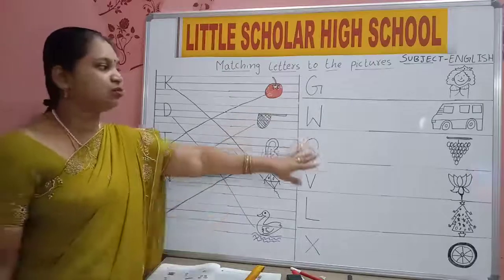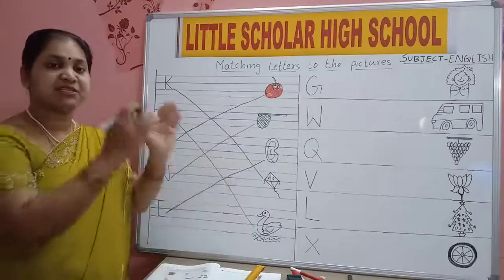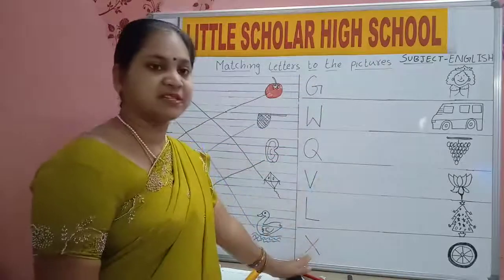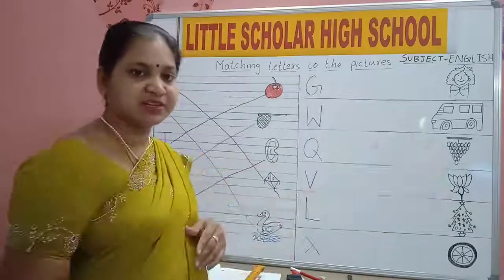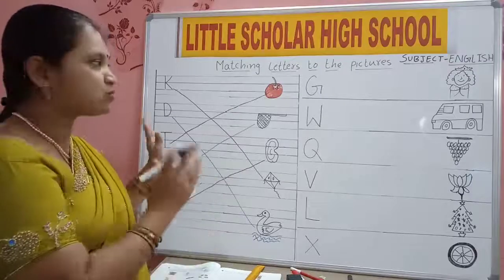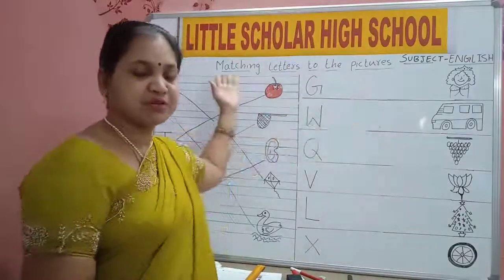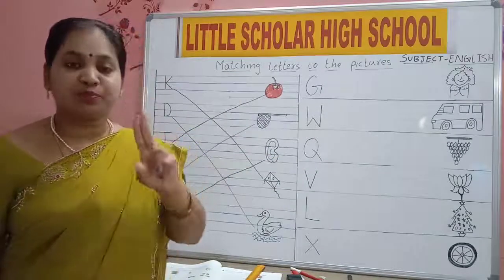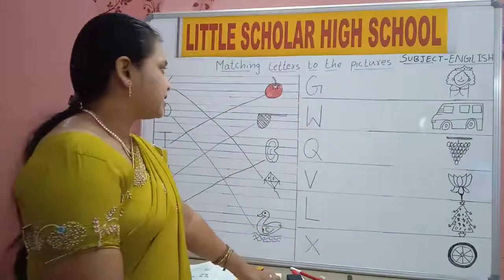Okay, don't do both in one paper. These 5 letters and 5 pictures go in one paper, and in the second paper these 6 letters and 6 pictures. Is it clear, children? Two papers. This is one paper and this is the second paper. So how many papers of homework will you do today? 2 papers homework.